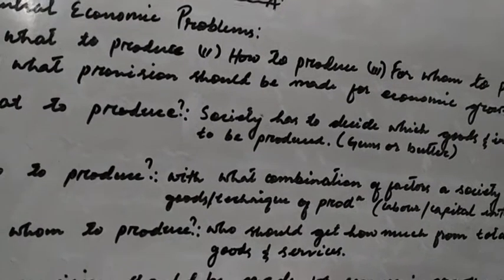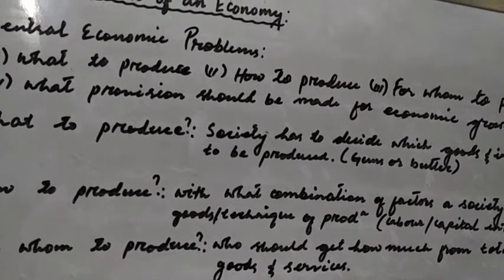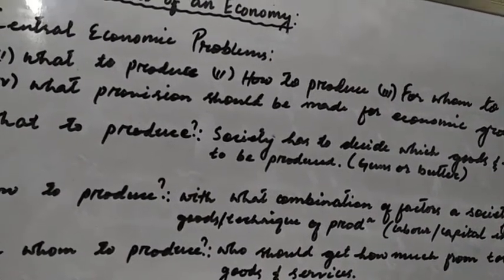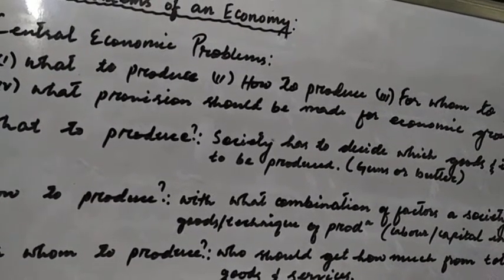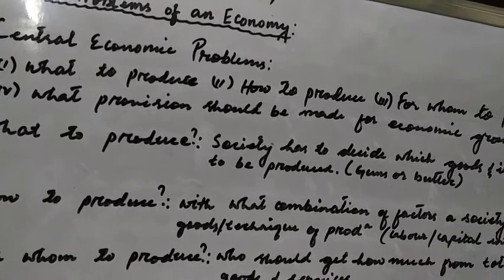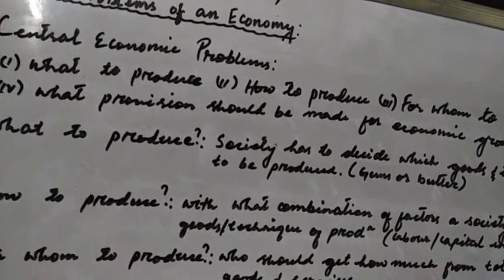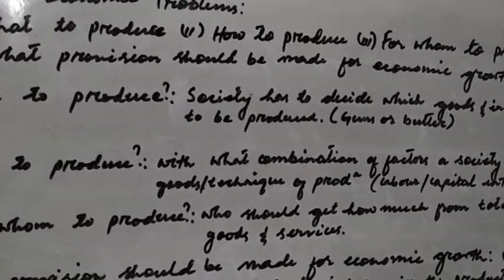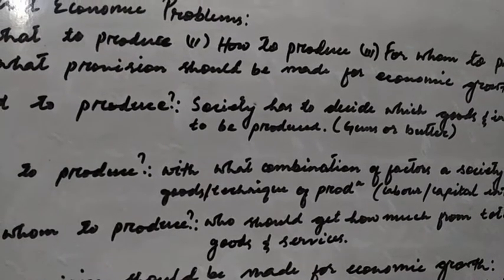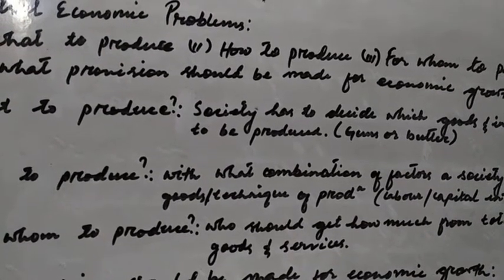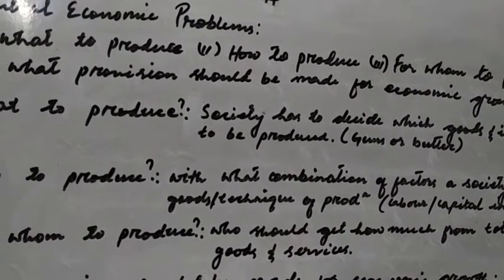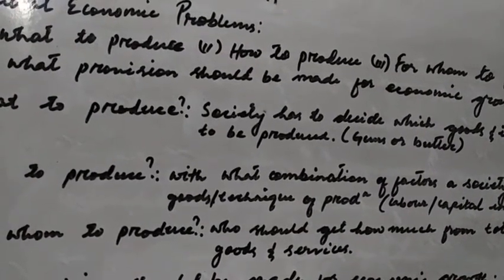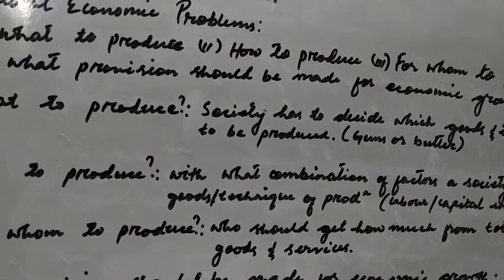For instance, let's take cotton cloth as an example. Cotton cloth can be produced with either hand looms, power looms, or automatic looms as used in modern textile mills. Production with the technique of hand looms uses relatively more labor than capital and therefore represents a labor intensive technique of production.